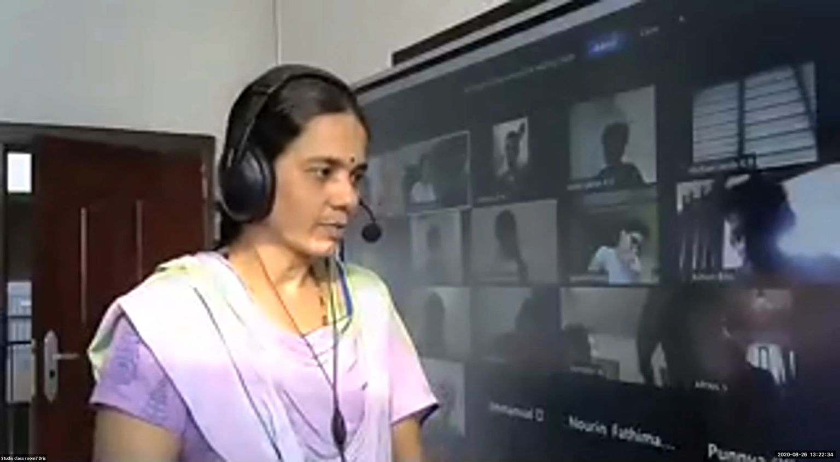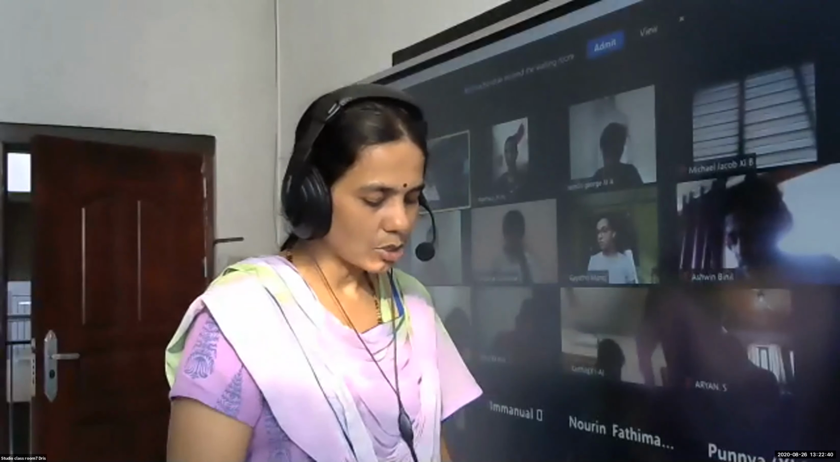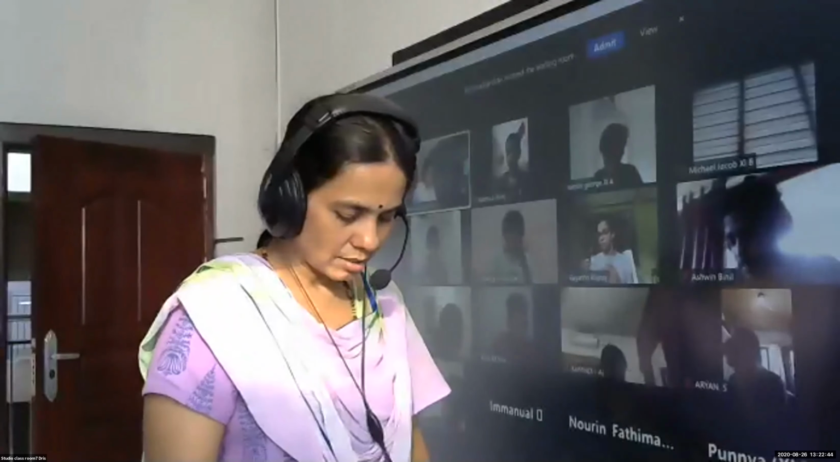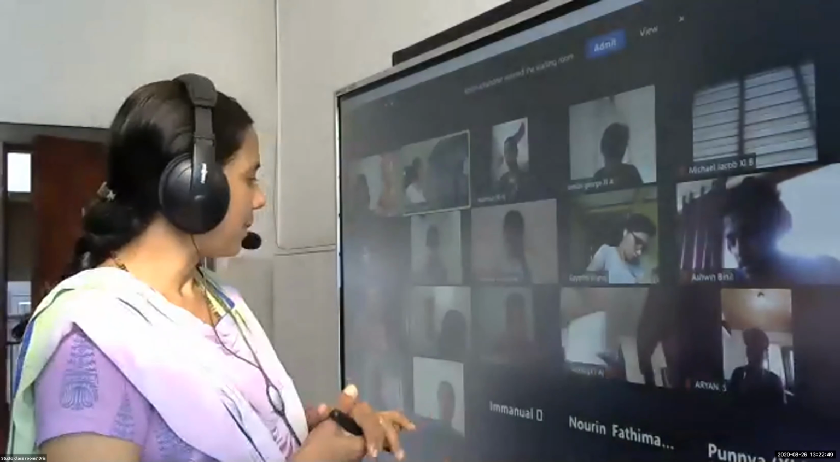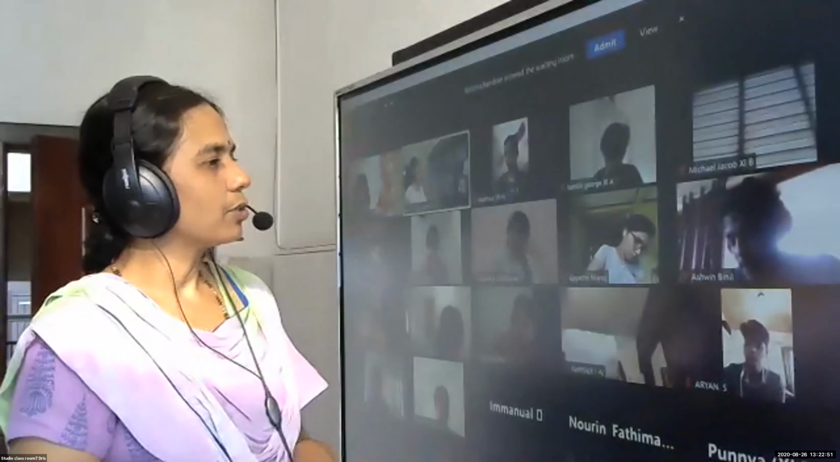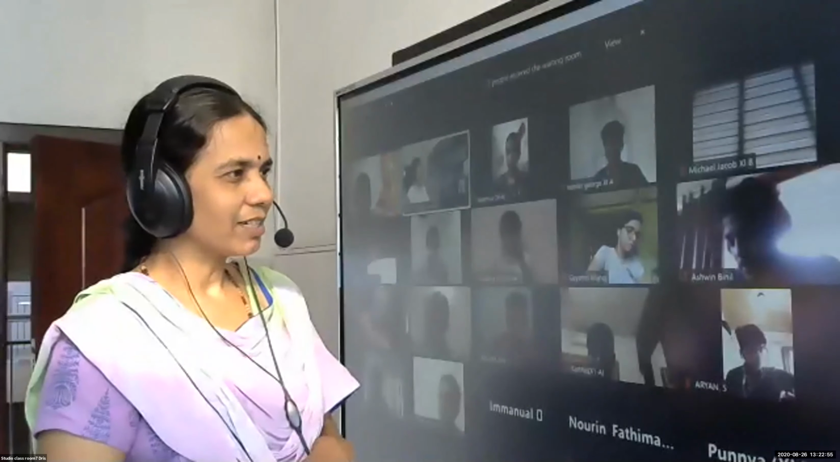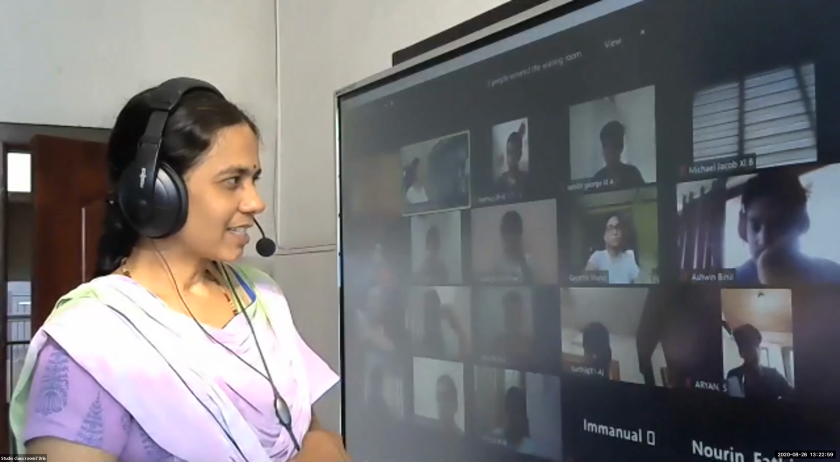Limits and derivatives. This chapter is very important. Next year also we will be learning the continuation of this chapter. Actually, this idea of limits and derivatives was given by the mathematician Isaac Newton. Have you ever heard of Isaac Newton? What is his contribution?